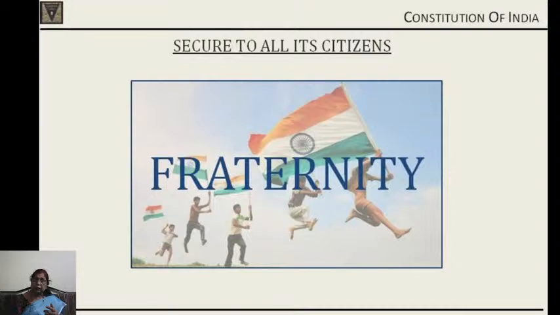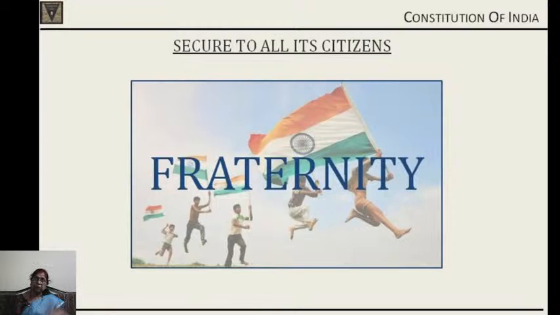And fraternity assures the dignity of the individual. That means we are all so equal that we all maintain our own dignity. Of course, the Supreme Court has held in several cases that right to life includes right to human dignity. So that has to be the objective, and towards that we have to progress. So that is the meaning of the word fraternity, assuring the dignity of the individual and unity and integrity of the nation.